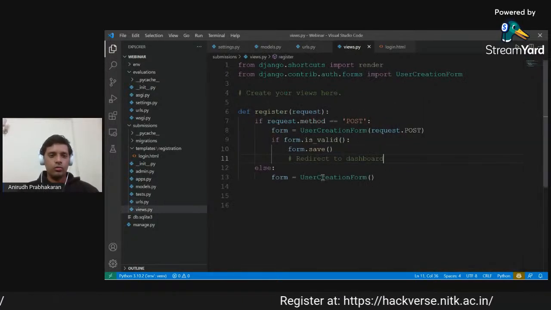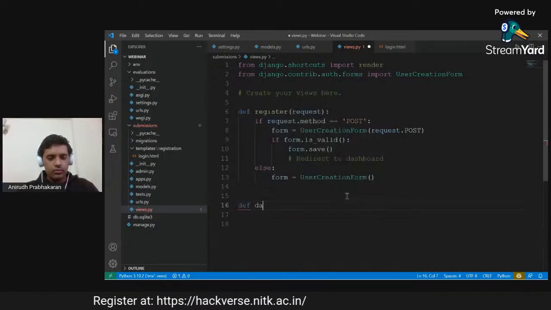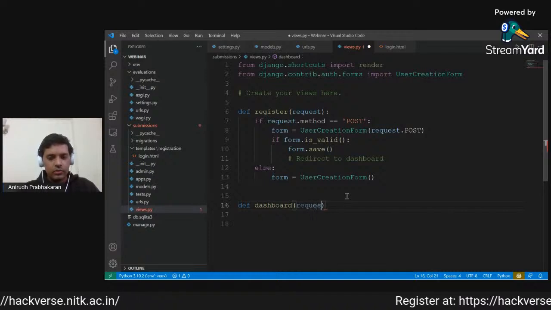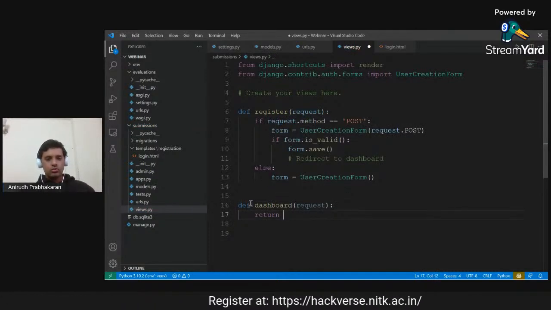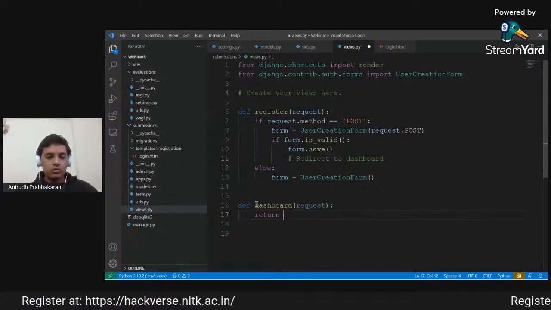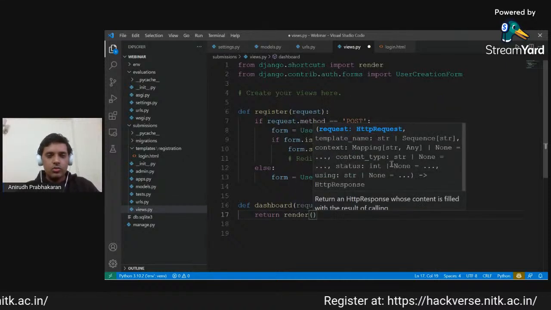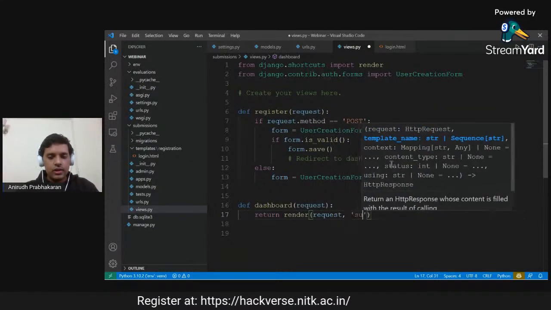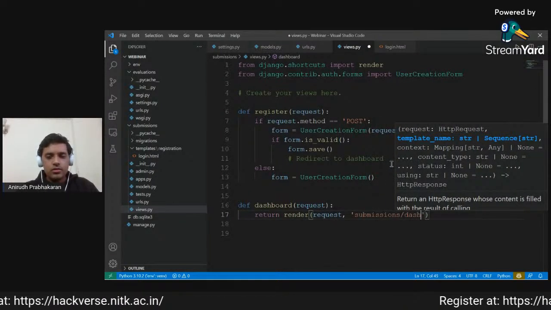For views, we will quickly create a dashboard view with the request parameter. Whenever a person wants to view the dashboard, they will have to see a particular template. In order for us to render that template, we will use Django's render command, which will take in the first object as its request, and the second will be the directory in which the template is present.